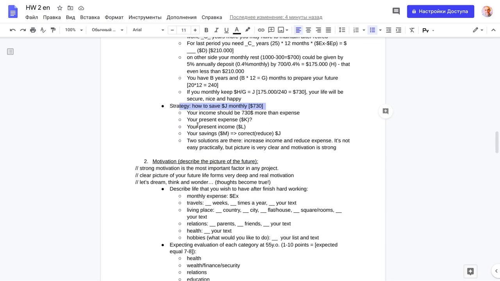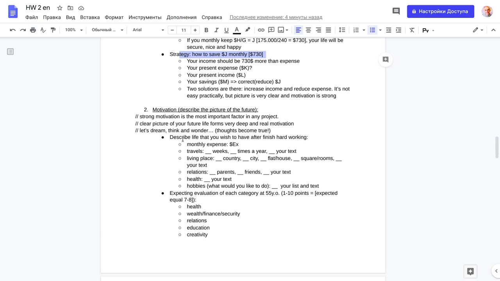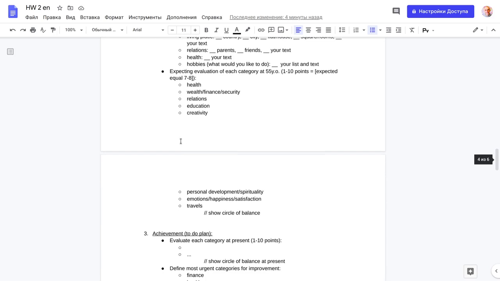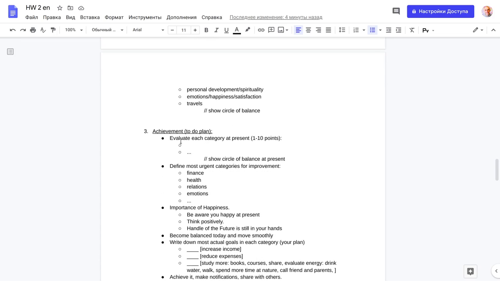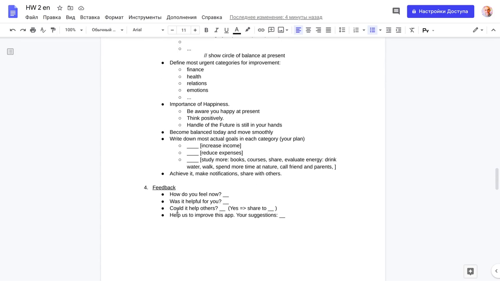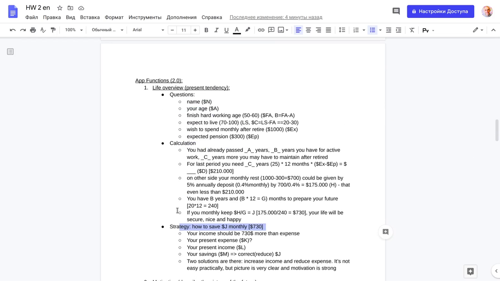Then second big step is motivation. Here I want to make a balance, a life balance circle, and see how it works. Make some motivation. Then achievement plan, and then feedback. So this was my brief plan.